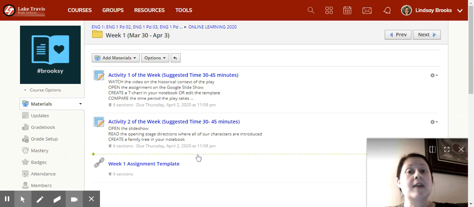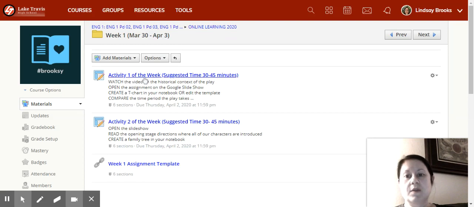There are 2 activities for this week. There is only one graded assignment for this week. Let's look at both of those together so that you have a better understanding. Activity 1 for the week.